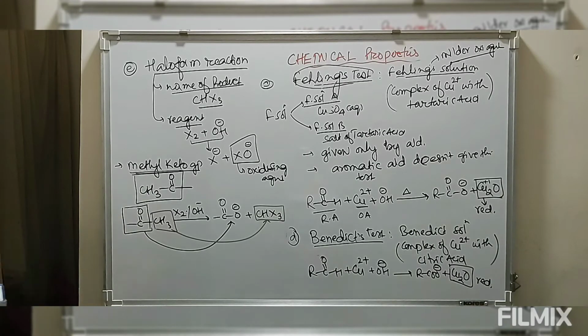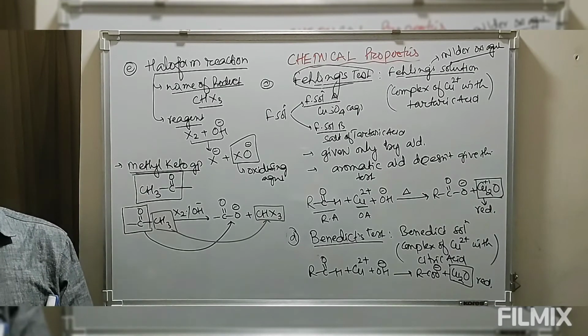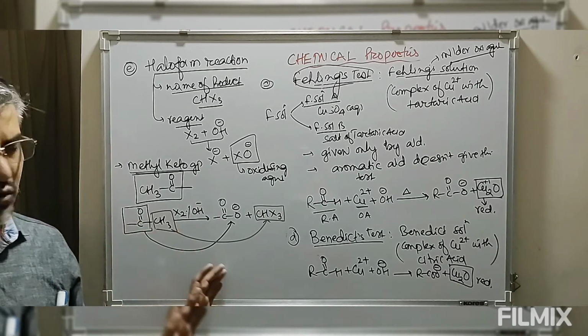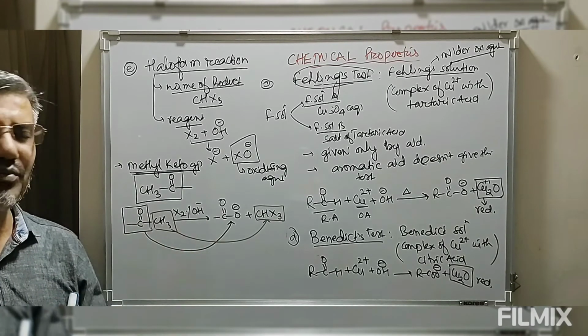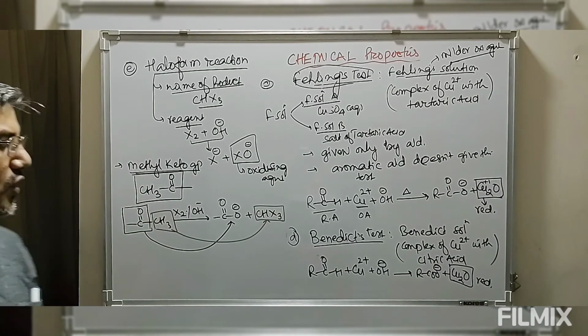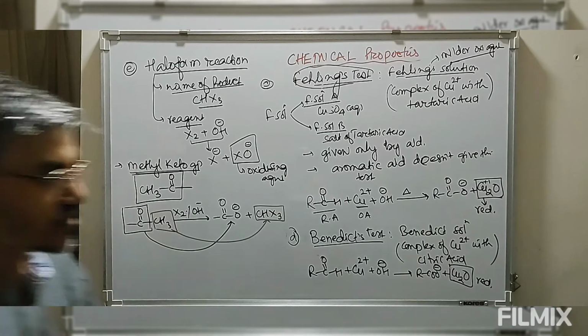In this haloform reaction, most of the time we use iodine because the product iodoform is a solid which can be easily differentiated with our naked eyes. Otherwise, chloroform is a liquid. Bromoform is also solid, but this is a partially soluble solid. So normally we take iodoform because iodoform is an insoluble solid.